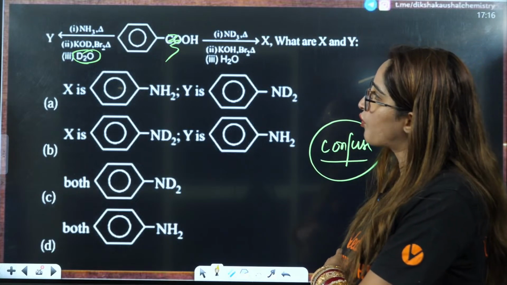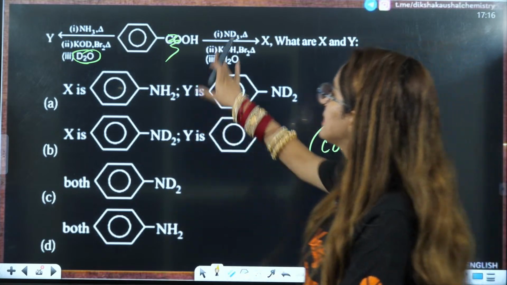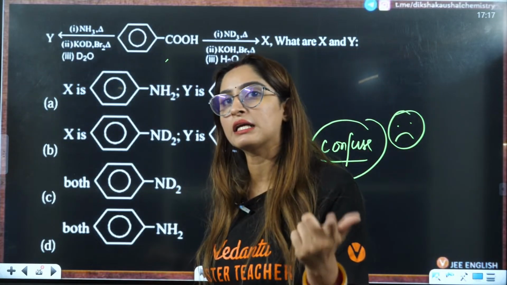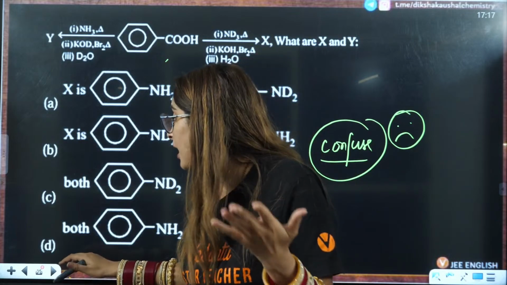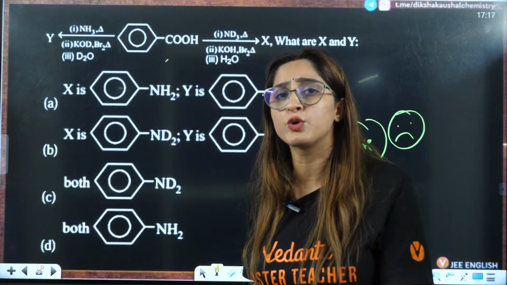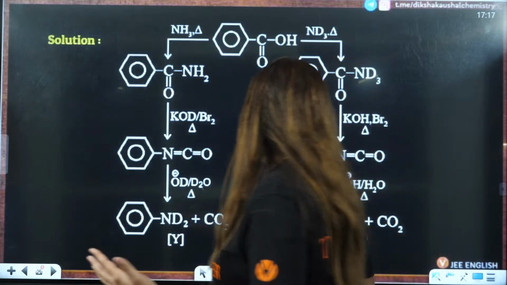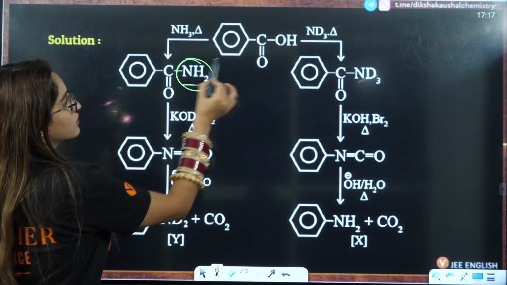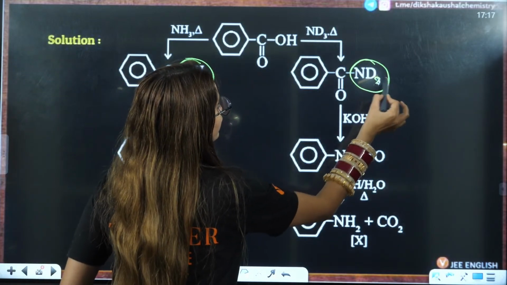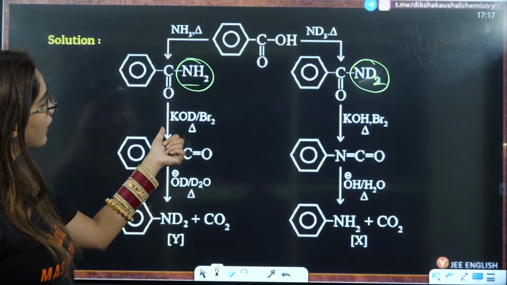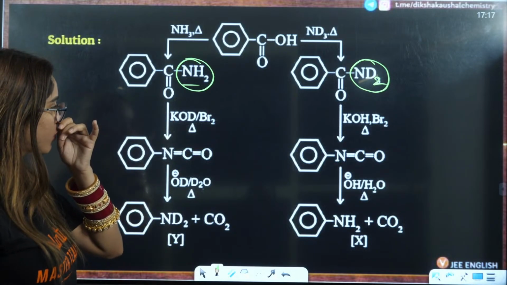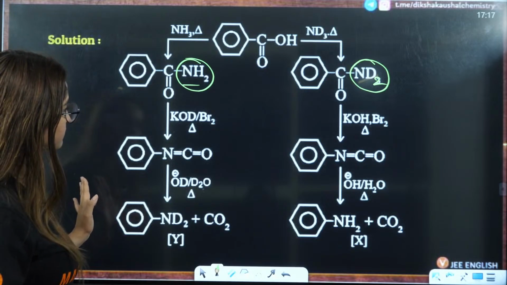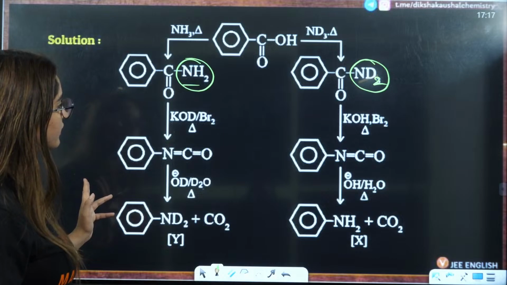But the main part is what will be your answer. All of you know all the reagents, what is the work, but still you might get confused in the exam because you are in a very hurry. You think, this question I know, I can easily do that. So don't make mistakes in a hurry. Firstly we will see when you add NH3, this is NH2. When you add ND3, this will be ND2. Now here when you add KOD, Br2, that is Hoffmann bromamide degradation, directly also you can write it.